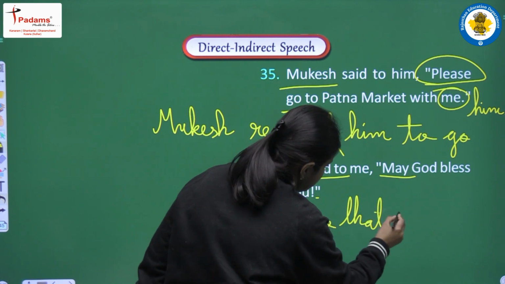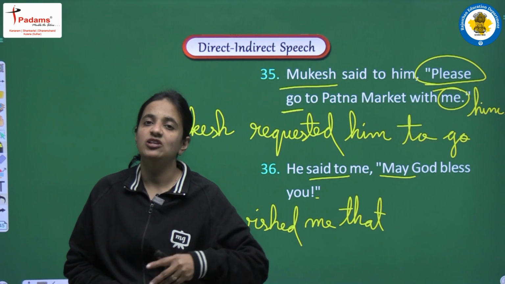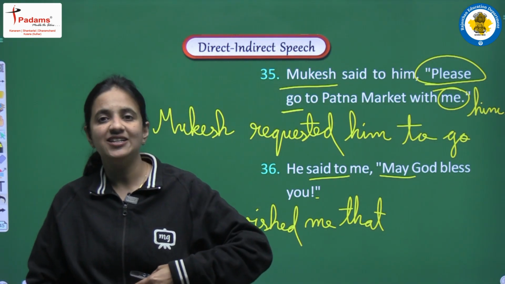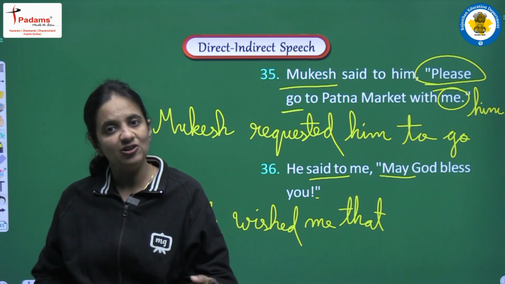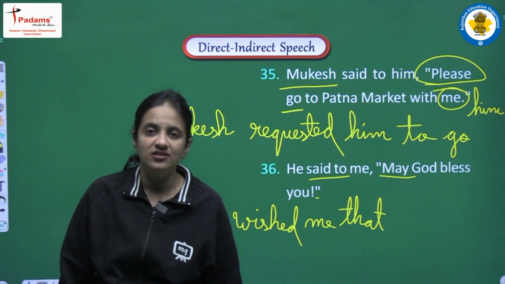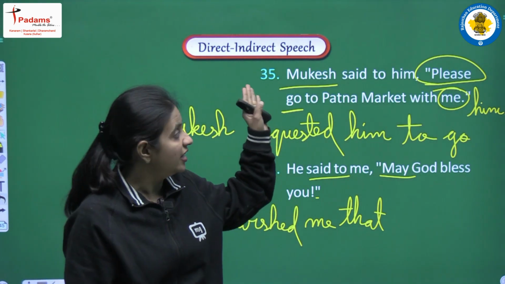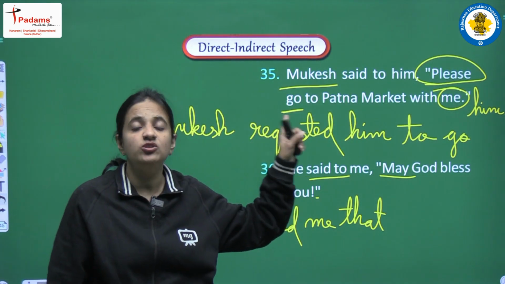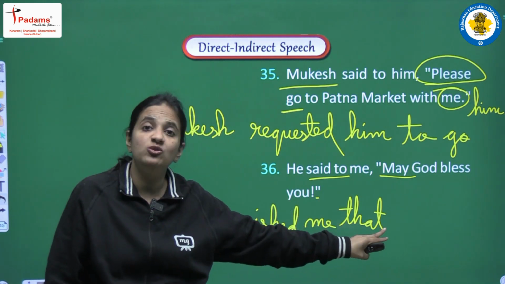Okay, so students, be very careful about the conjunction. In the assertive sentence we were using that, in interrogative sentence we were using if when auxiliary verb was there, whether we can also use, in the WH word also we were using the same WH word, right. Next we were having imperative sentence in which we were using to, and now we are having optative sentence, so again we are using that.